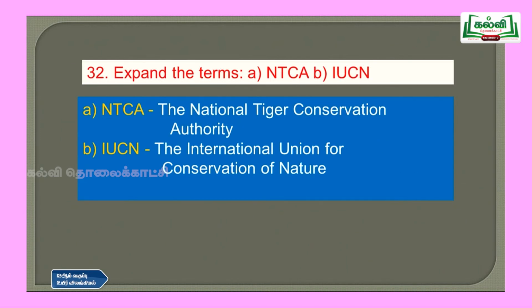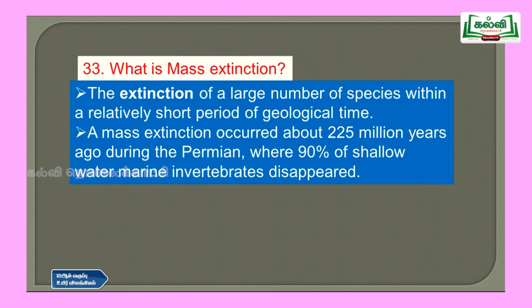Then question number 32, expand the terms NTCA and IUCN. So NTCA means National Tiger Conservation Authority and IUCN means International Union for Conservation of Nature. Then question number 33, what is mass extinction? It is the extinction of a large number of species within a relatively short period of geological time. So that is called mass extinction.